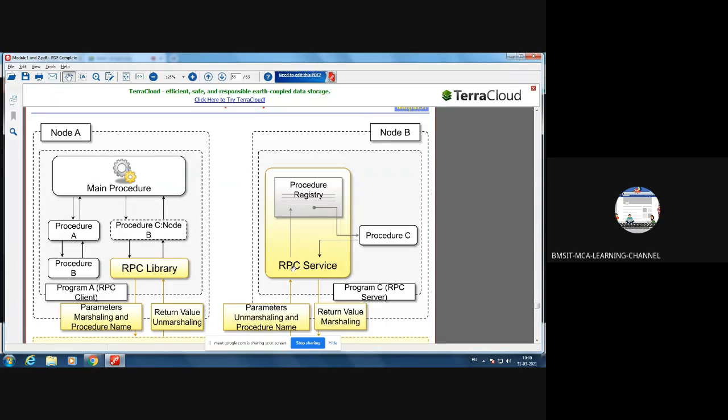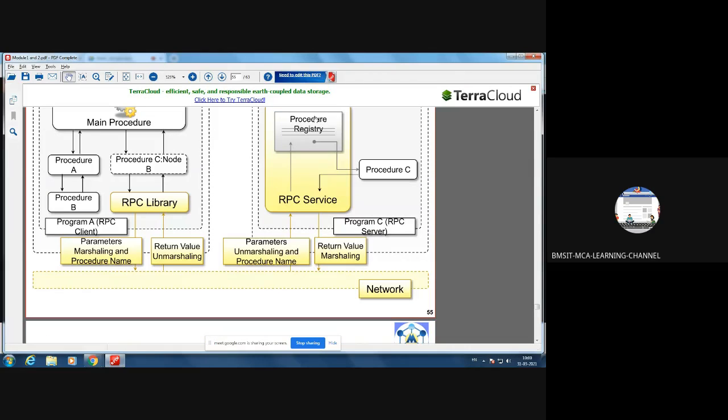Then similarly here we have the RPC service. What is the role of the RPC service? Our RPC service is a software module which maintains a procedure registry. In that procedure registry, it will have the list of all the procedures that are part of that node. If any node is making a request for a particular procedure to execute, it will check first whether that method is registered in that node or not. If it is registered, then it will allow that procedure to execute. That is the task of the RPC service. The role of the RPC library and RPC service is very important here.